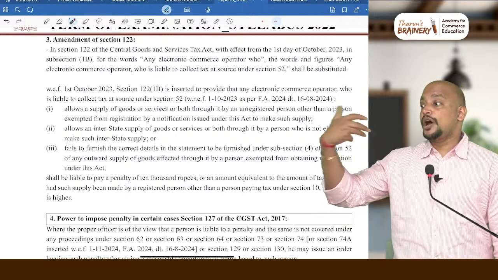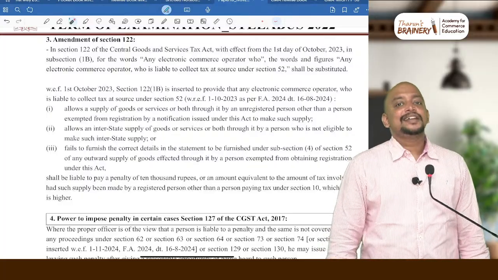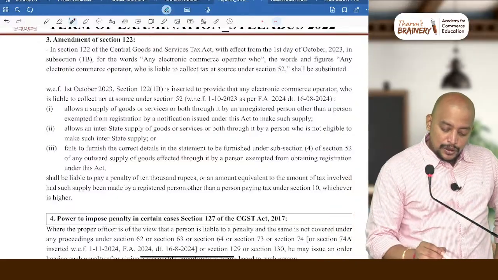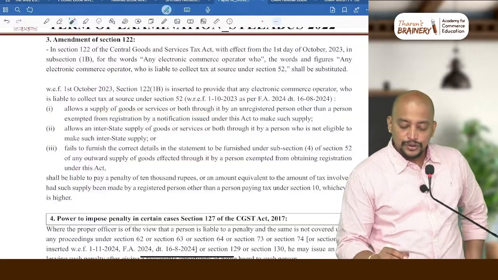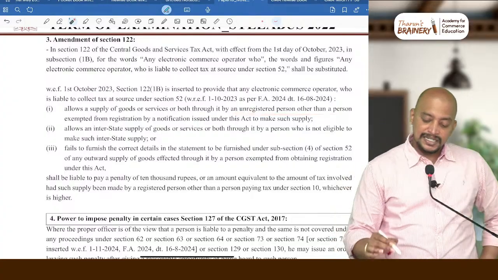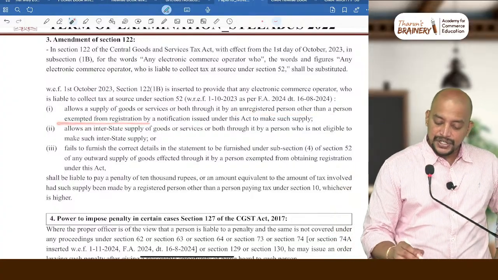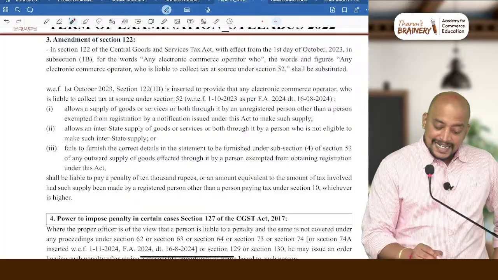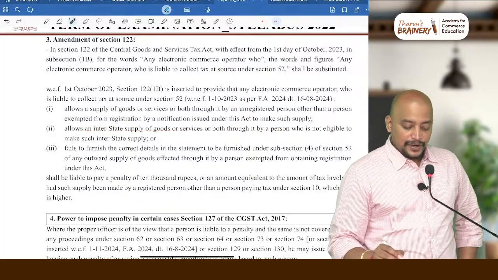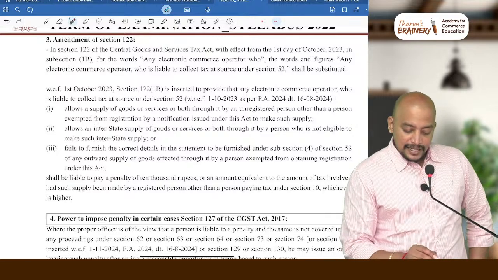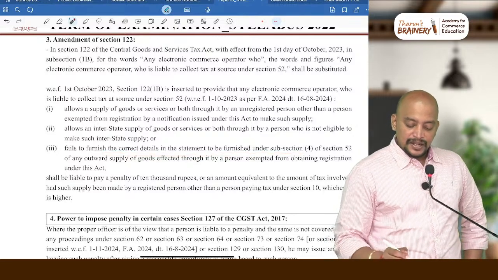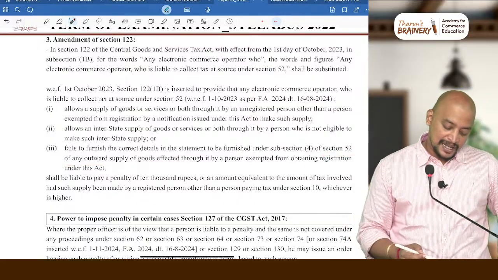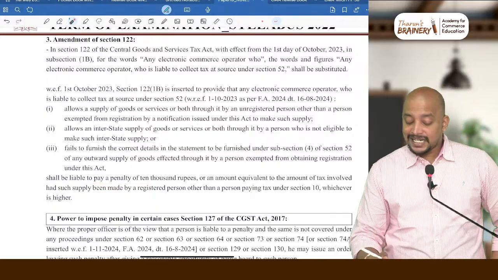If they are not properly filing the GSTR 8 TCS return, then also there will be a penalty on the e-commerce operator. See there. First, allows supply of goods or service or both through it by an unregistered person other than a person exempted from registration by notification issued under this Act to make such supply, or allows interstate supply of goods, or fails to furnish correct details to be furnished under sub-section 4 of section 52, that is the TCS return, shall be liable to pay penalty. How much will be the penalty?